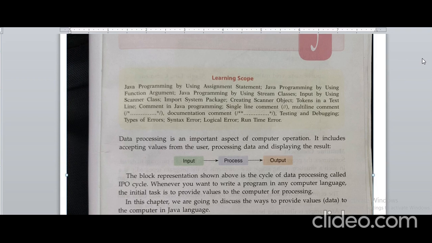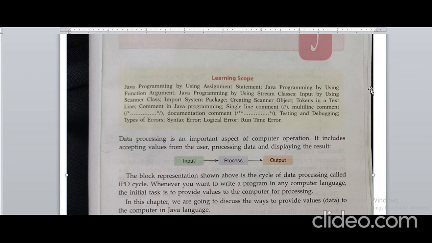Whenever we are doing work in the computer, it works in three processes: input, process and output. Standard input for the computer is to take the input from the keyboard or mouse. Then it will do the processing part, then it will display the output on the monitor screen.